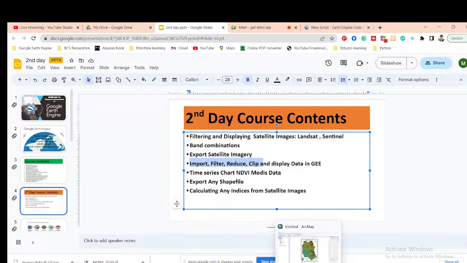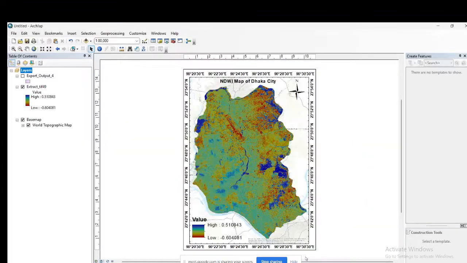Suppose you want to download the TIFF image as a final product, you can easily make this type of map. You can see this is the NDWI map, mainly showing the water index. We can simply download the TIFF image from the Google Earth Engine platform, and then do further processing in ArcMap software.